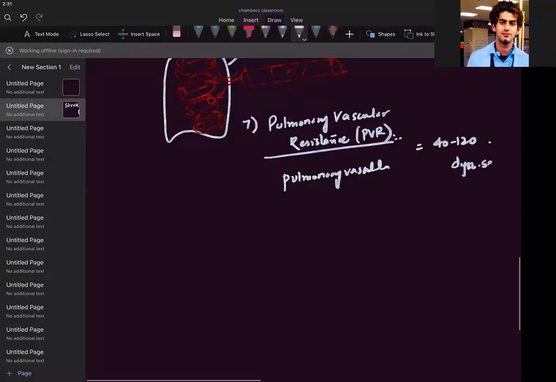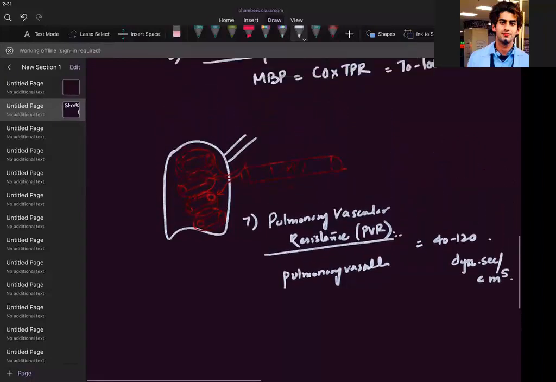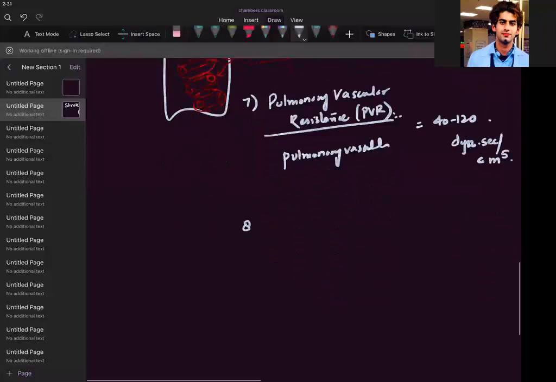Dynes second per meter square. Dynes second per centimeter square. Centimeter square actually. I think it's not centimeter square. It should be centimeter raised to the power 5. Okay. Yeah, it should be centimeter raised to the power 5. So centimeter 5. Fine. This is for this. Now I take you to the next.